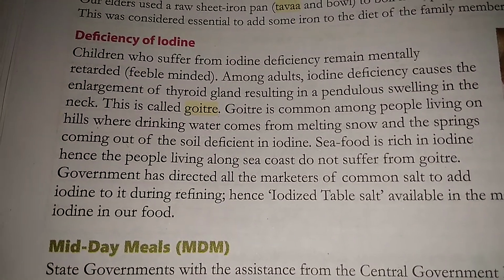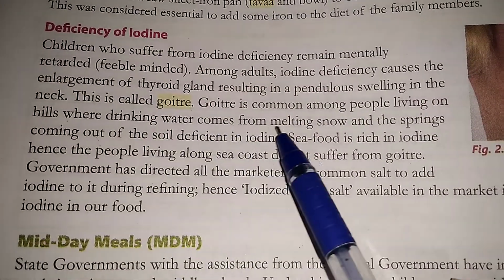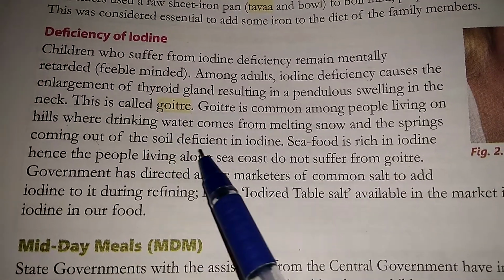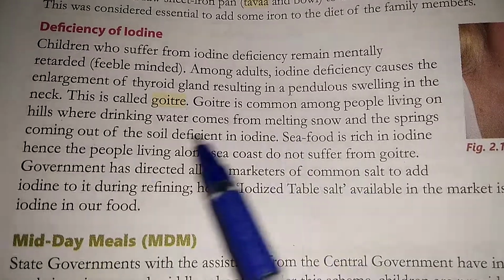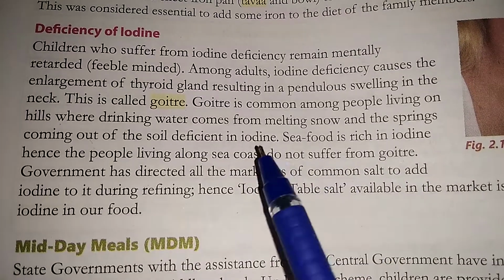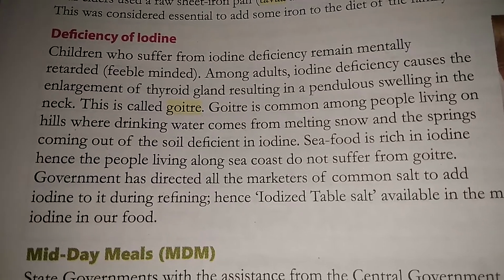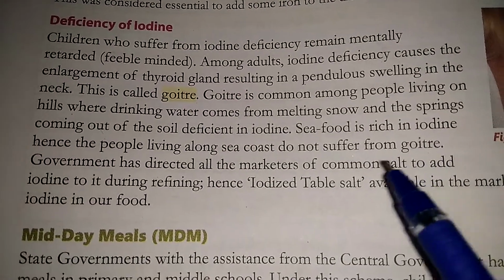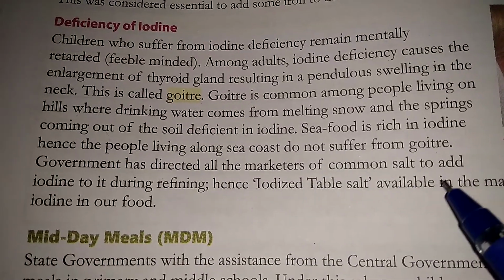And this goiter is common in people living on hills where drinking water comes from melting snow and springs coming out of soil deficient in iodine, and seafood is rich in iodine, hence the people living along the sea coast do not suffer from goiter. So those who are not taking proper iodine in the diet will suffer from goiter, and those who are taking proper iodine in the diet will not suffer from goiter.